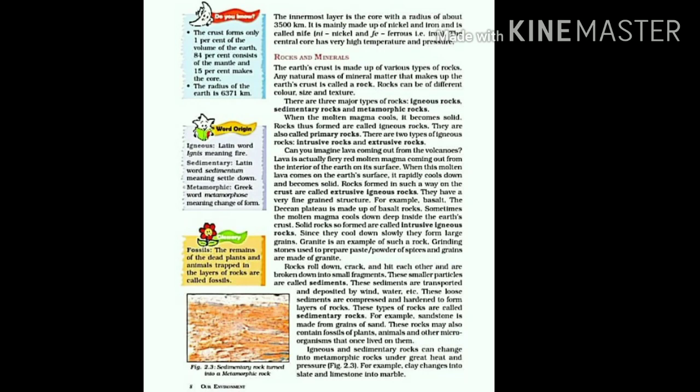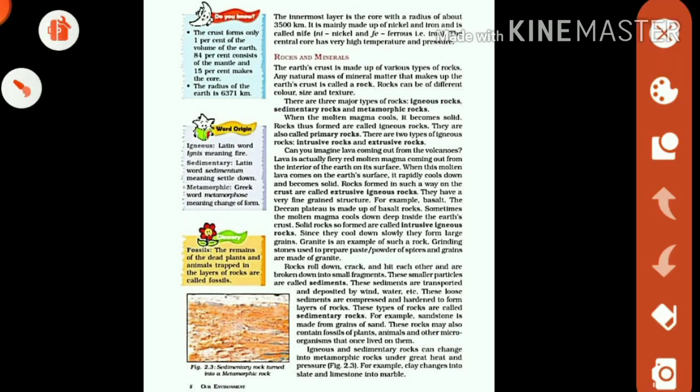Now we already know that these big rocks, when they roll down from the mountain, they break into small pieces. These small pieces are called sediments. And when these sediments are transported from one place to another with the help of wind and water, they settle down at a different place and form the type of rock which is known as sedimentary rocks.